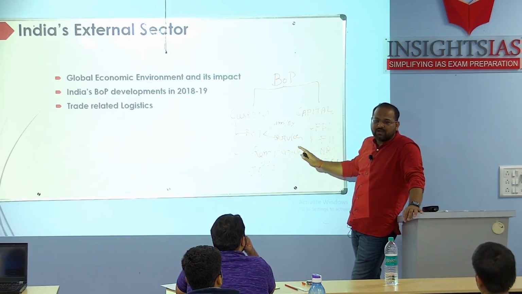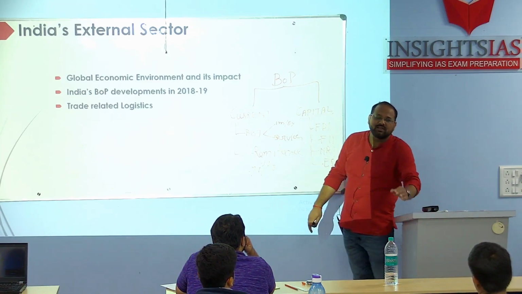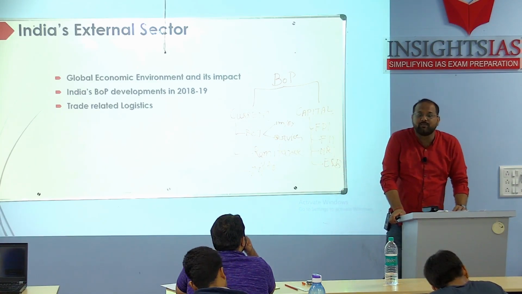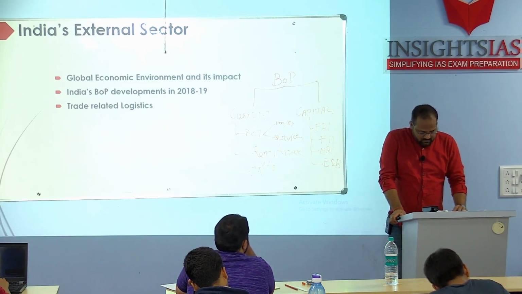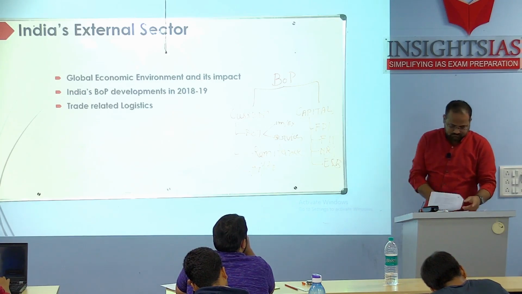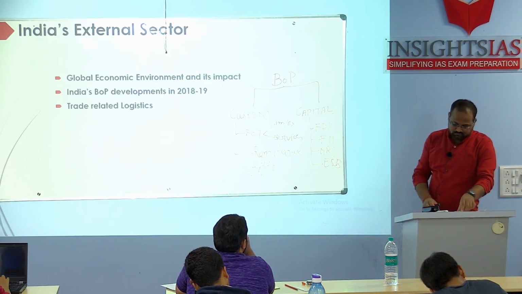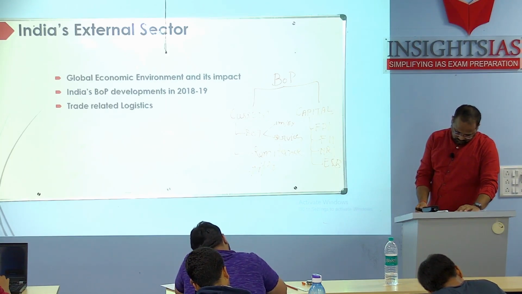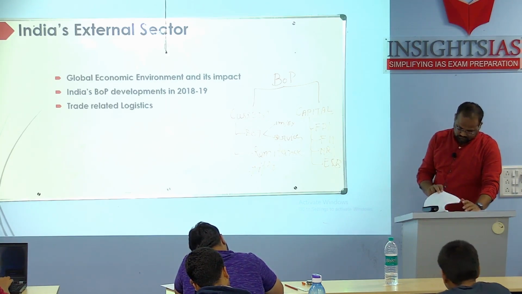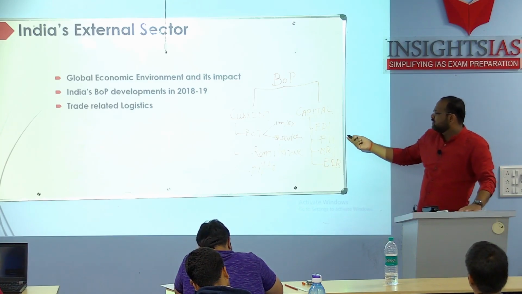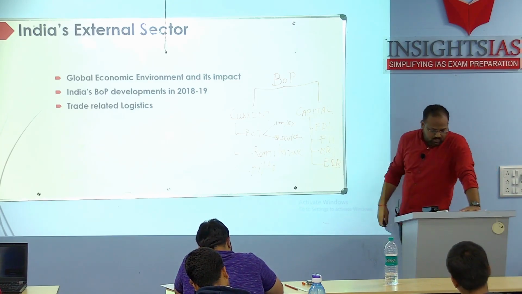We have our own resources. The dependency is reducing since our forex reserves are improving. So this was with respect to general foreign investment and external commercial borrowing.